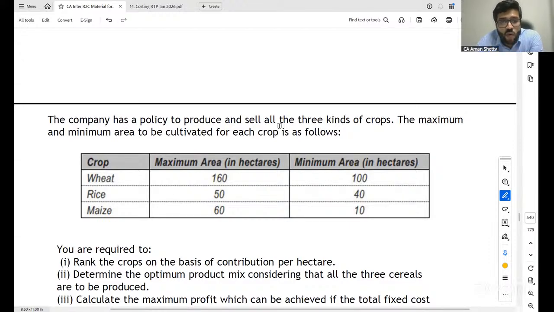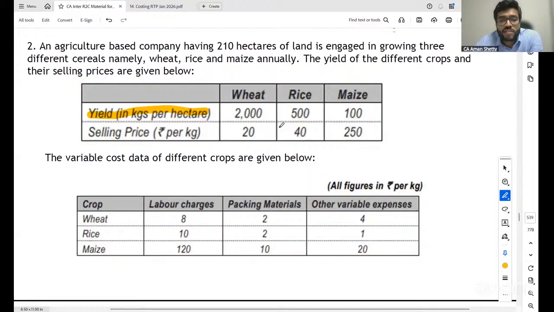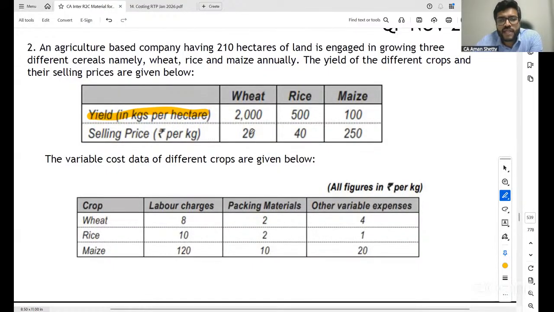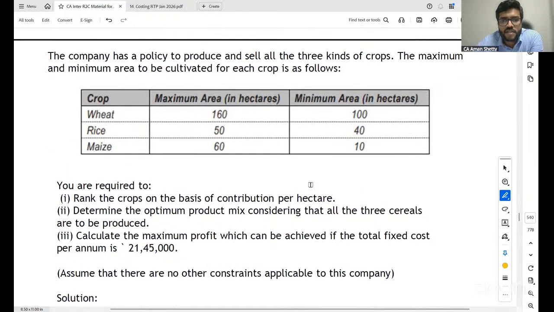Yes. So first find out what is the contribution per hectare. What is the selling price per kg? 20. 20 into 2000 is the contribution per hectare for wheat, rice and maize. Is it clear, all of you? Yes. Next. They have given you all figures in per kg. Again, for wheat it is 8, 2 and 4. That is 14 rupees per kg. Therefore 14 minus 20 is 6. 6 into 2000 will give you the contribution, per hectare. Yes. Next.